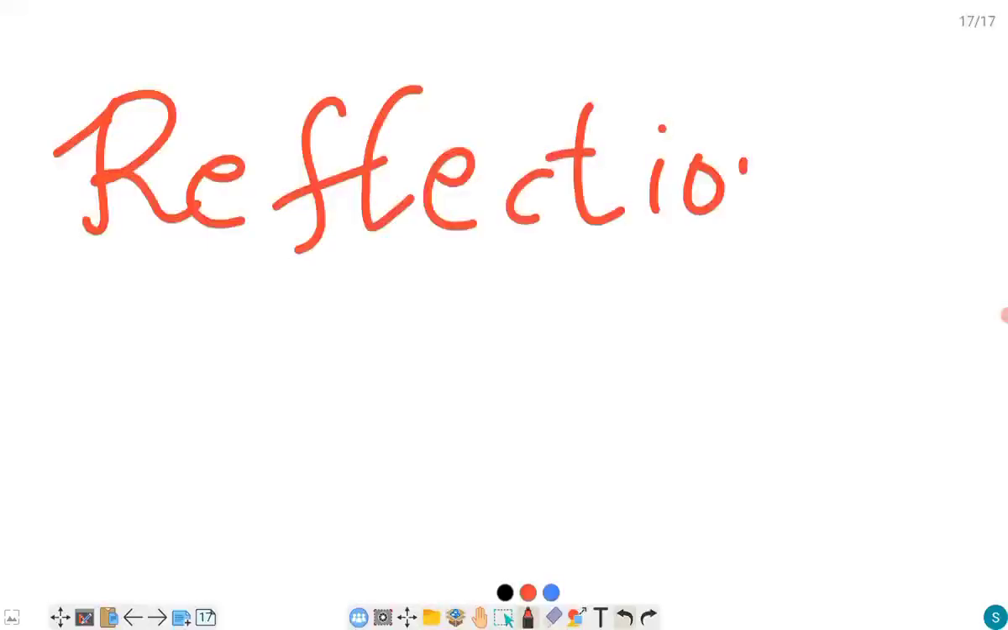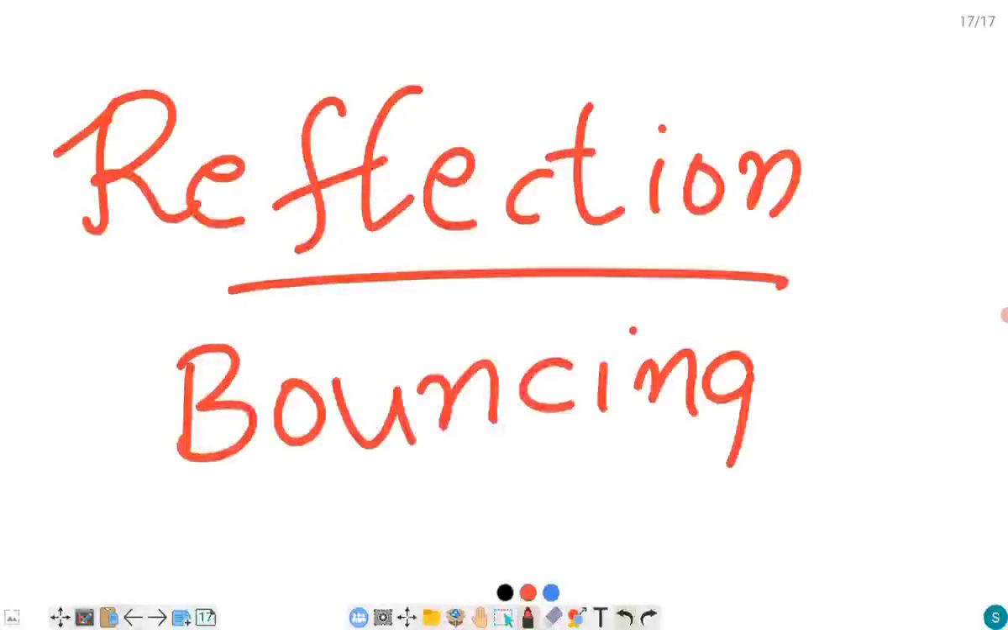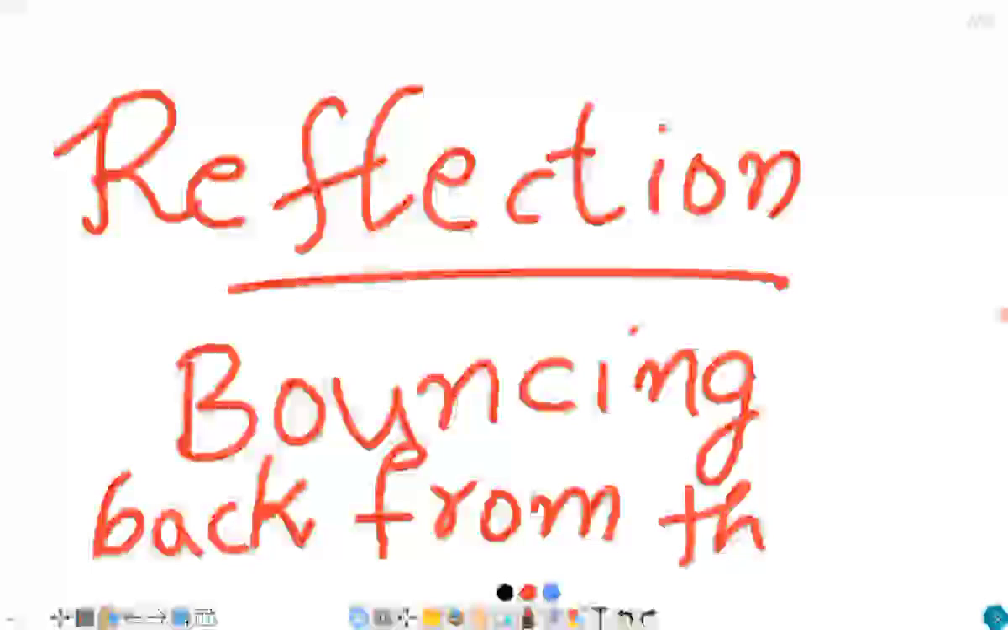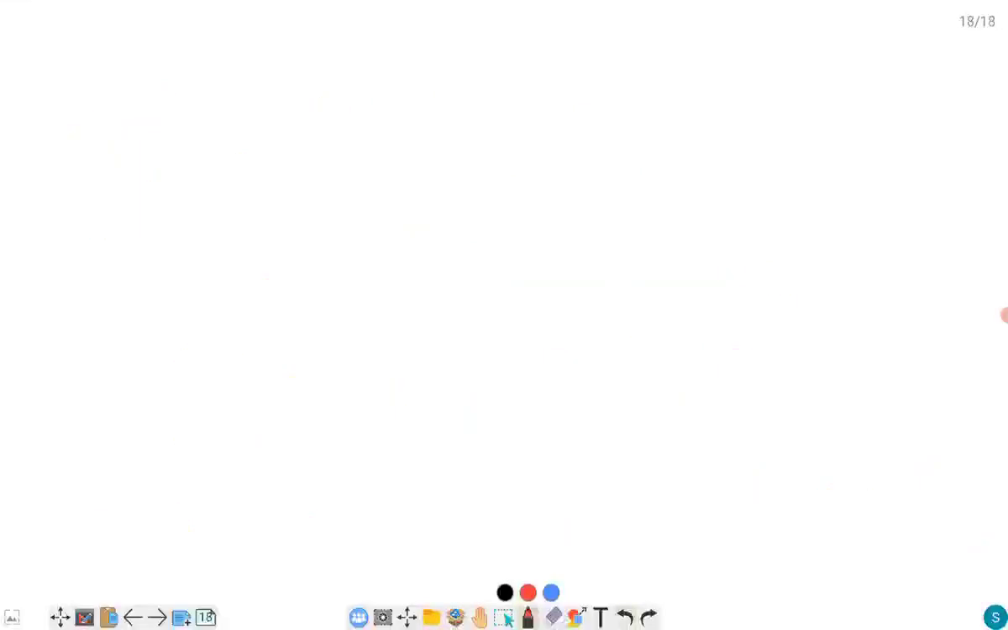Reflection means bouncing back of light from the surface. Whatever light falls on the surface or the object, that light bounces back. How does this bounce back? That is a natural phenomenon, but it has certain rules to reflect. They are called the laws of reflection. Let's learn the laws of reflection now.